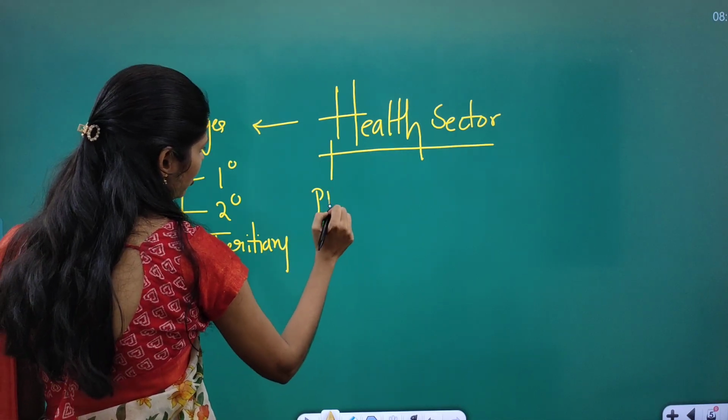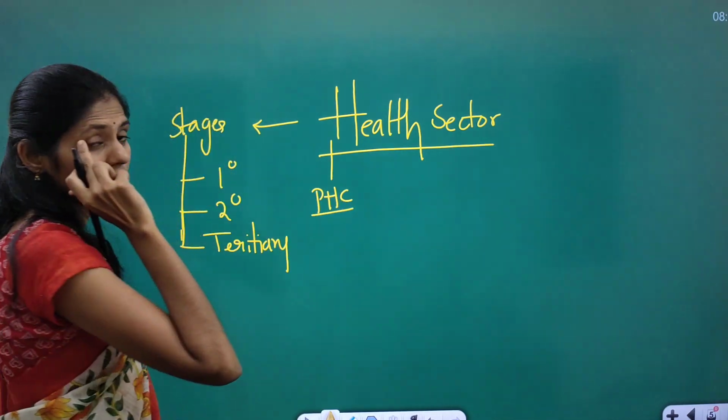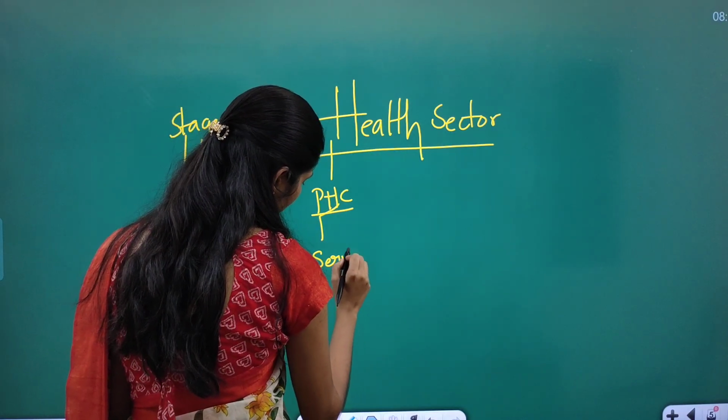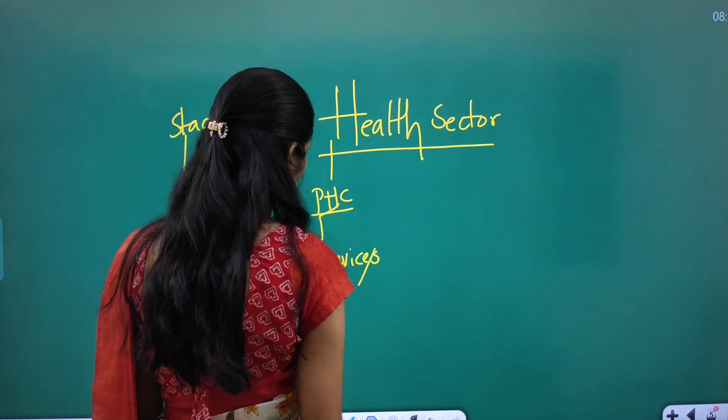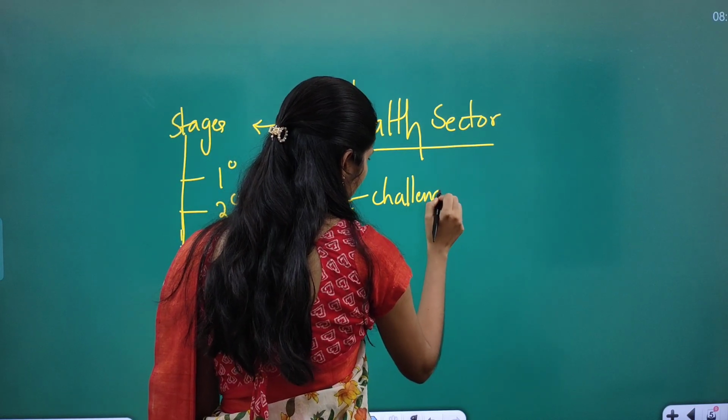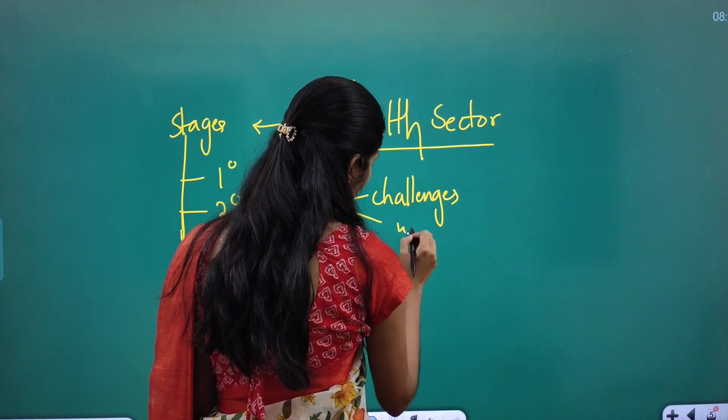You have to see primary healthcare centers especially, what services are provided by these PHCs, what the challenges are, and what is the way forward.